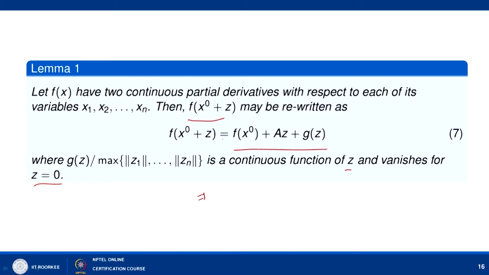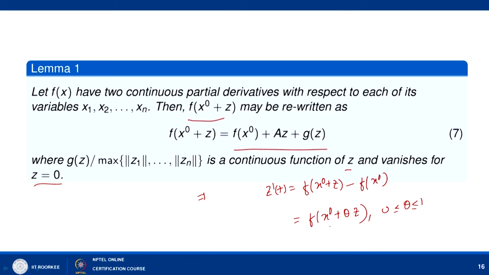The following lemma, this lemma has several proofs. We are just using one result. Here we have written z dash t equal to f of x naught plus z here. Now, we already know that this f of x naught is equal to 0 here. So, I can write this as f of x naught plus z minus f of x naught, right. Then using your mean value theorem, I can write this as f of x naught plus some theta z here, where theta is lying between 0 and 1 here.